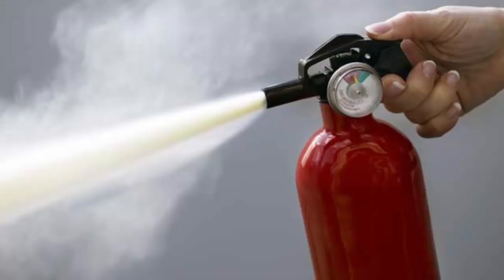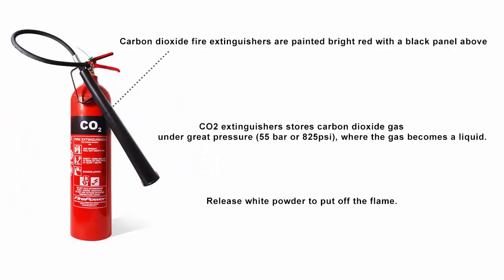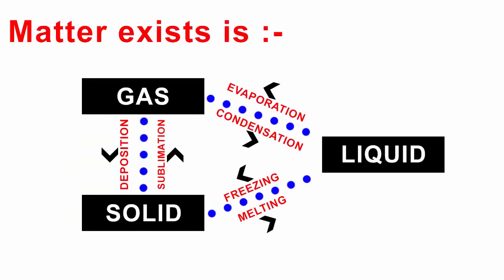A good example for this can be a fire extinguisher, which has been filled with gaseous carbon dioxide, but inside the canister, the high pressure causes this to turn into solid carbon dioxide, which later is released as a white powder when putting out a fire. In both the examples, temperature and pressure played an important role. Therefore, with the right temperature and pressure conditions, matter can exist in solid, liquid, or gas state.